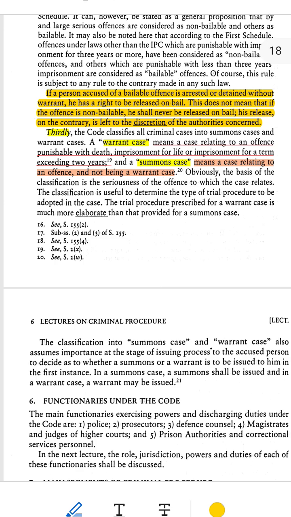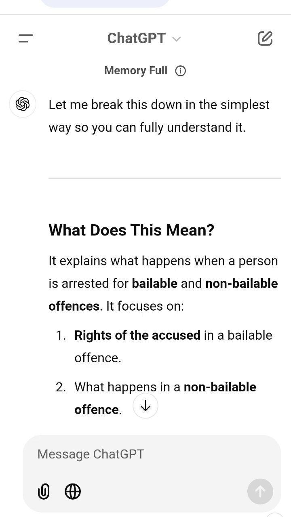Key difference between bailable and non-bailable offences. 1. Bailable offence. The accused has a right to bail. Authorities must release the person once bail is granted. 2. Non-bailable offence. Bail is not guaranteed. It depends on the discretion of the court.